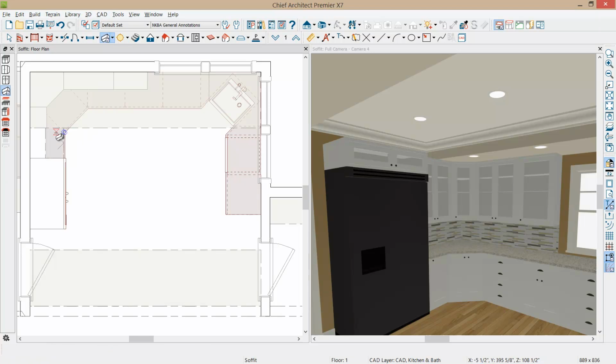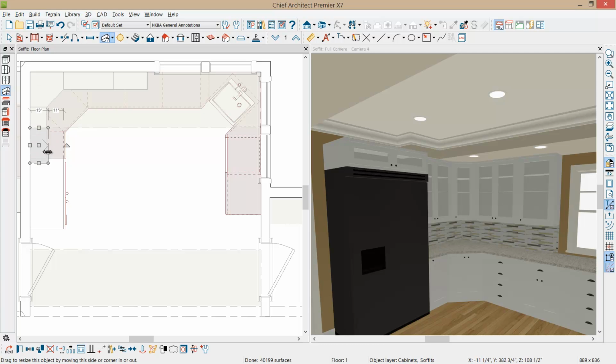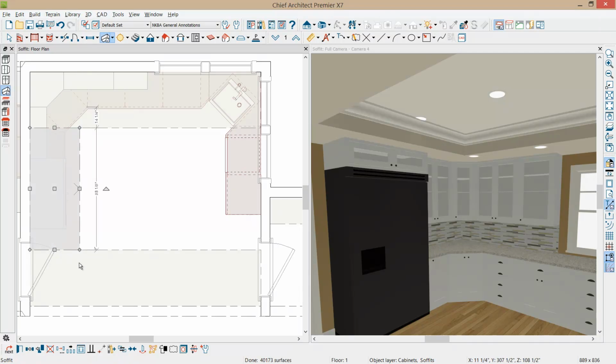When you have a soffit against a wall, you'll want to make sure that that soffit has the arrow facing out from it, so you don't use the copy command. So where I have created this intersection here, it may actually cause a problem where it joins here, and you'll see that in 3D occasionally. Just rotate that soffit around so that it is the correct way.